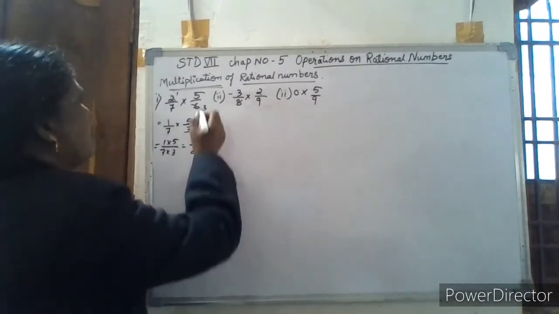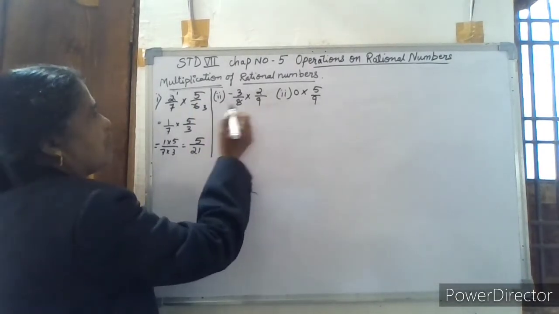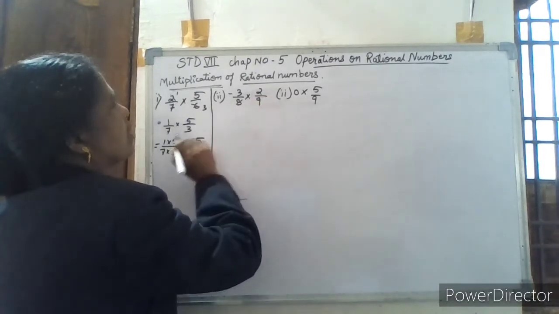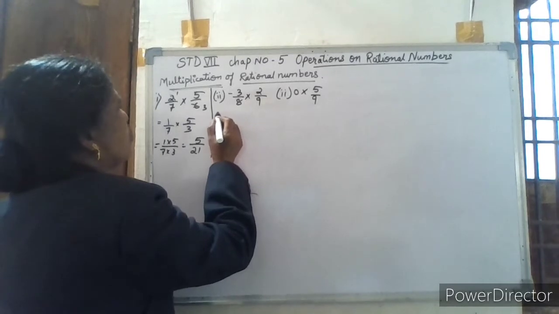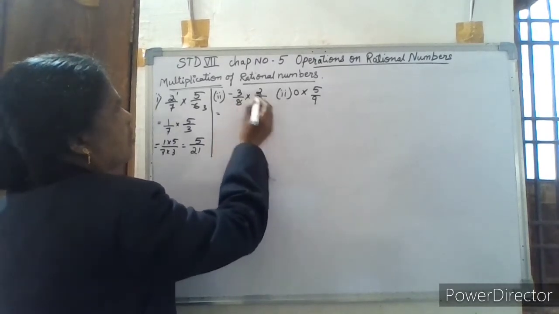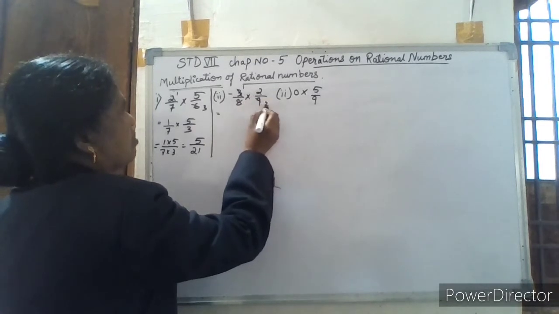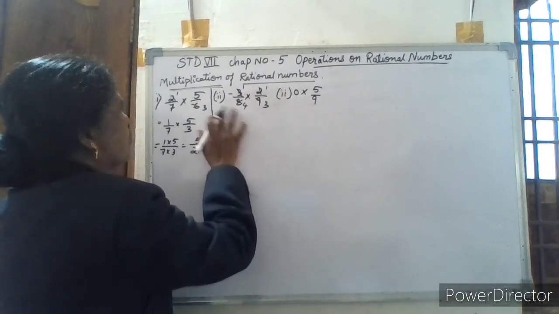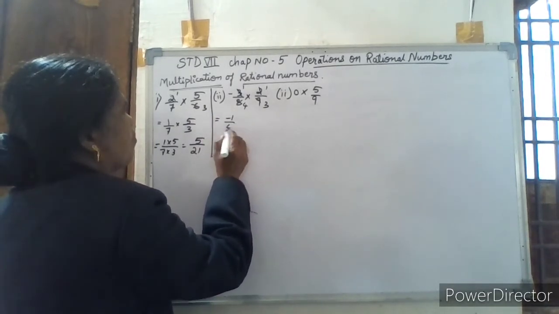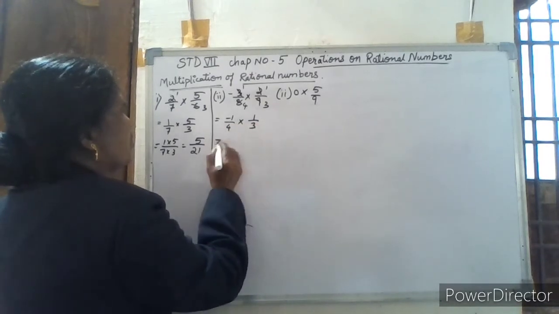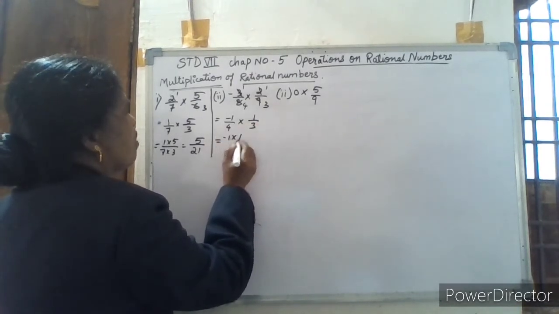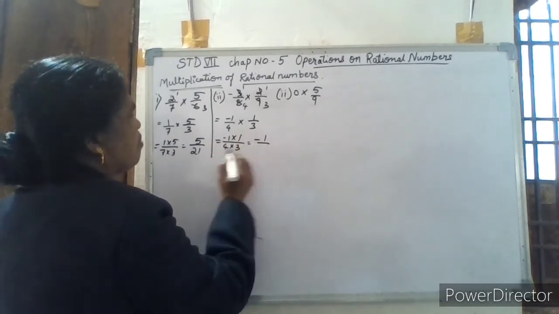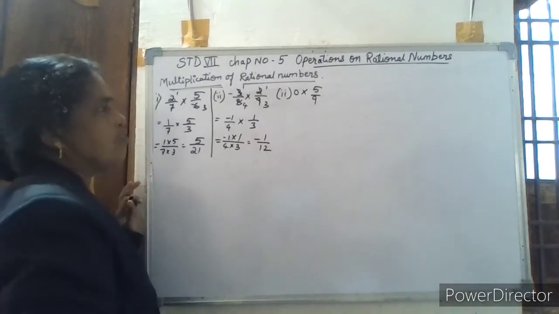Now we go with the second one, minus 3 by 8 into 2 by 9, a negative rational number. Here, can anything be cancelled? Yes. 3 ones are 3, 3 threes are 9. 2 ones are 2, 2 fours are 8. What is left? Minus 1 by 4 multiplied by 1 by 3. So this is equal to minus 1 into 1 upon 4 into 3. Plus into minus is minus, 1 by 4 threes are 12. Minus 1 by 12 is the answer.